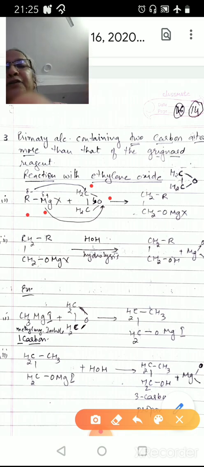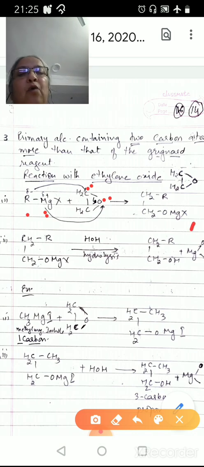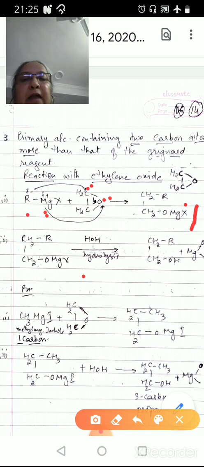So the partially negative alkyl group attaches itself to this carbon atom, and partially positive magnesium attaches itself to this negative oxygen atom, forming an adduct. Now when this adduct is hydrolyzed, we get alcohol and magnesium compound.